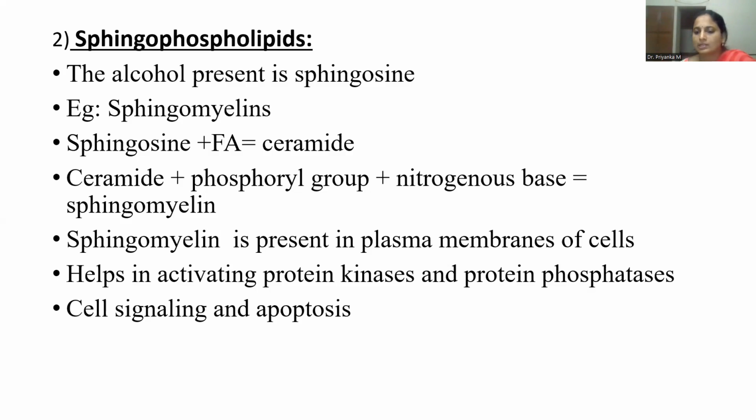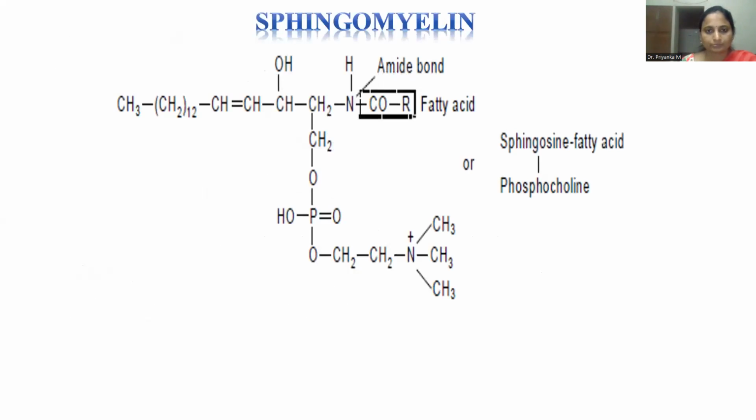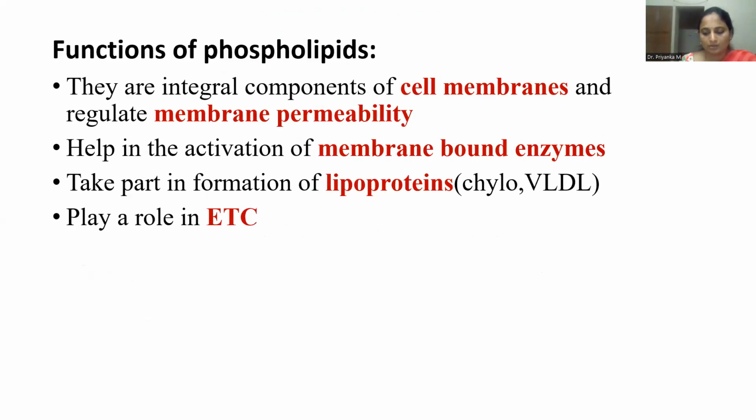These are mainly present in the plasma membranes of cells, and their main function is to help in activating protein kinases as well as protein phosphatases, as well as cell signaling and apoptosis. This is the structure of sphingomyelin. So that is the classification of phospholipids.